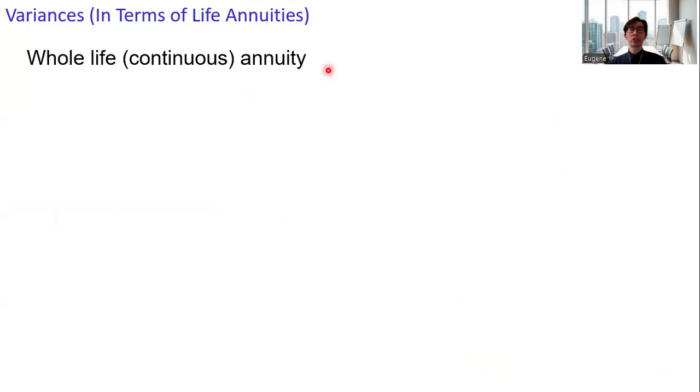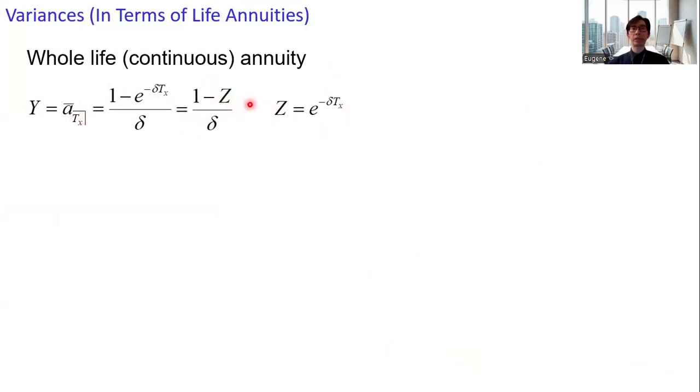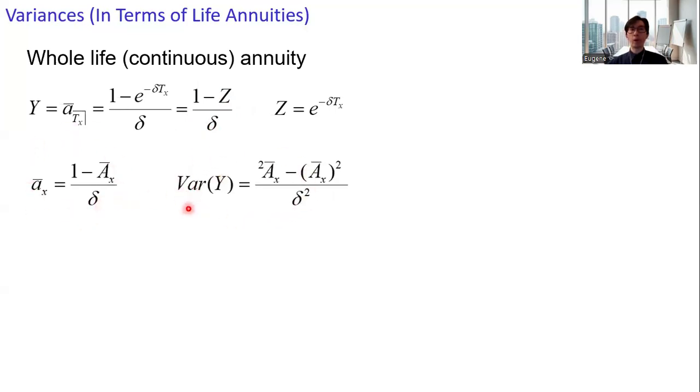Let's move on to continuous annuity. Similar setting, the YZ relationship for whole life annuity. And we'll still get the same expression, Y equals 1 minus Z, and for continuous annuity, we divide this by delta. The expected value for Y, and then the corresponding expression for the variance of Y.